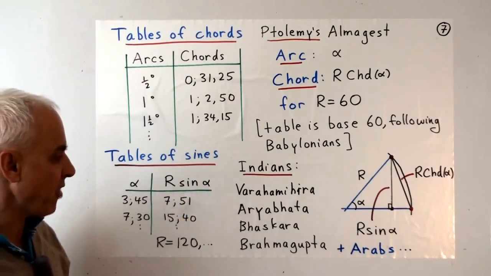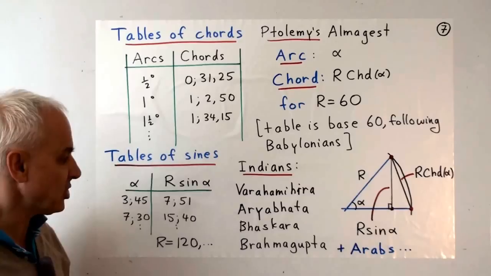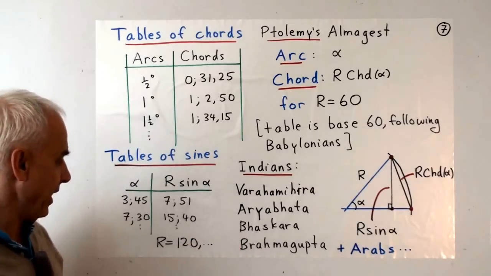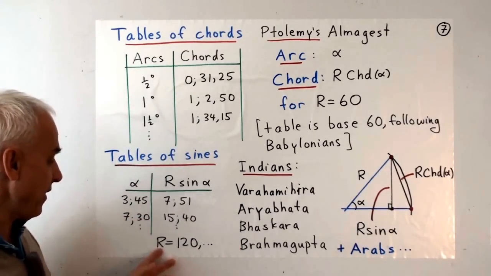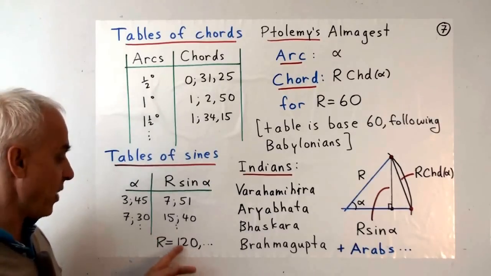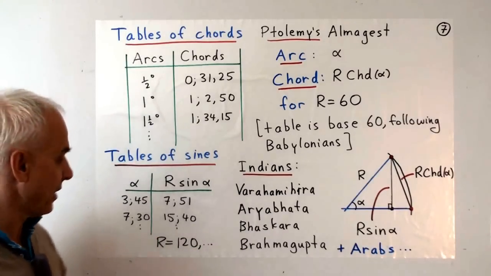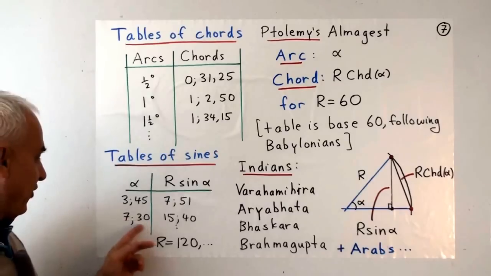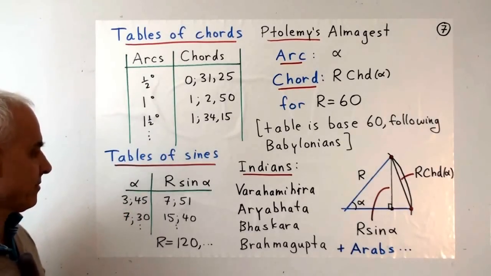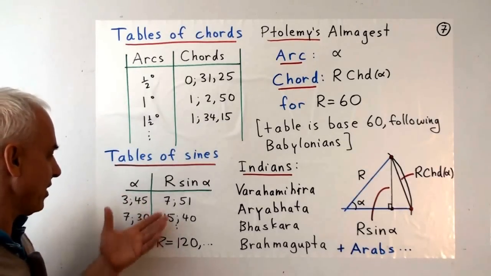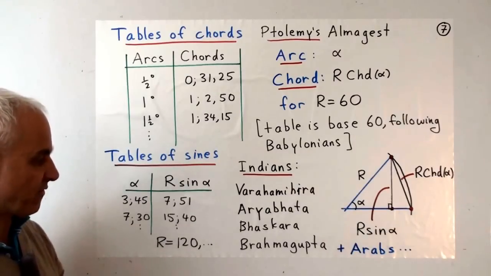And we have a number of prominent Indian mathematicians. There were more. And this is the kind of thing that they produced. They used a value of r equals 120, as well as some other values. And the values of the angles here are a little bit curious. Again, it was computationally efficient for them to choose certain values.